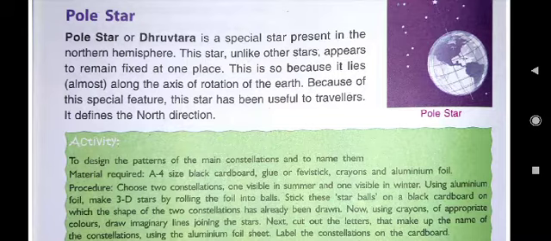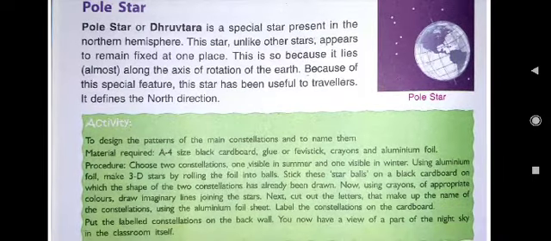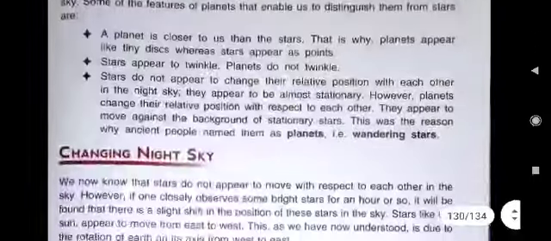This is because it lies along the axis of rotation of the earth. What will you write? Pole Star is the special star present in the northern hemisphere. And here the fifth line is written: this star has been useful to travelers because it defines the north direction. So understood? It is the D fourth answer.